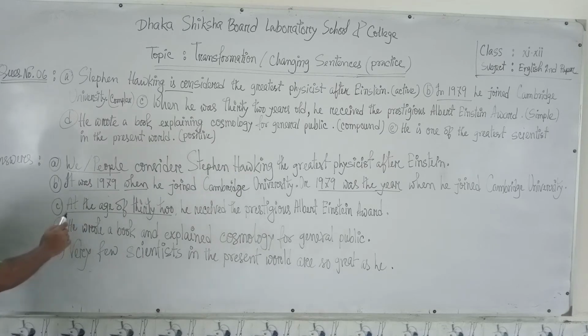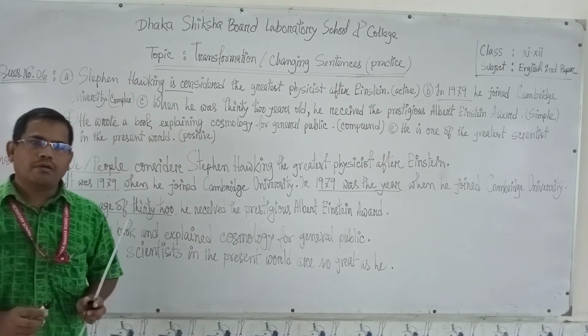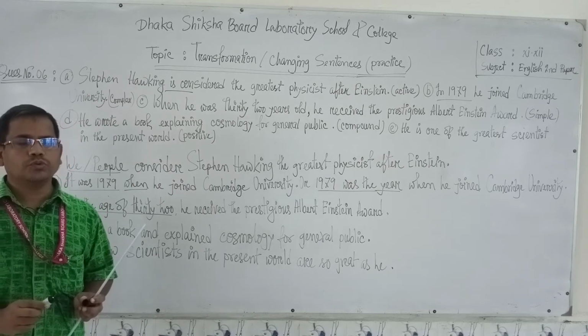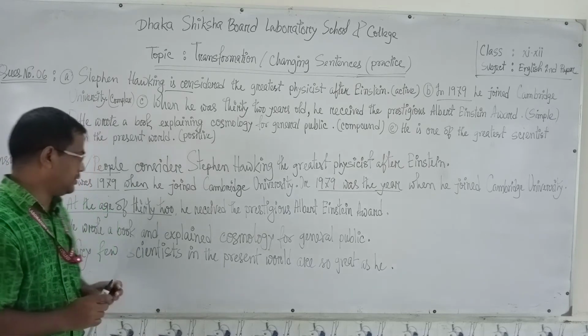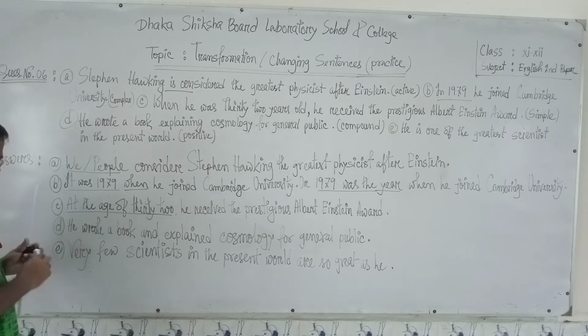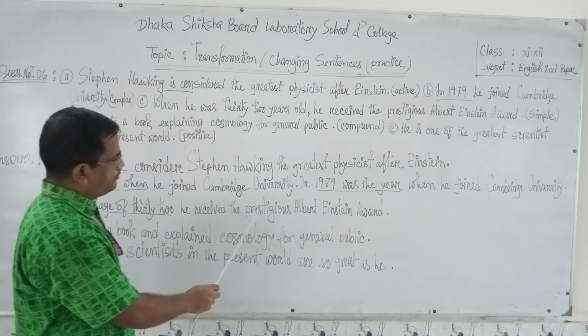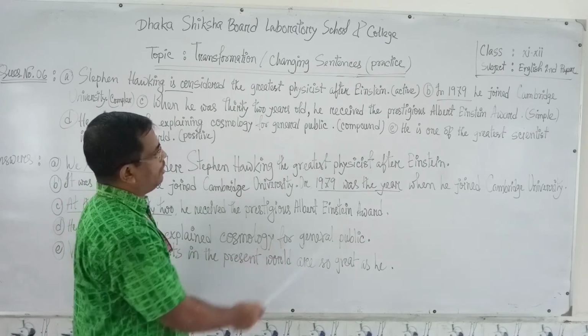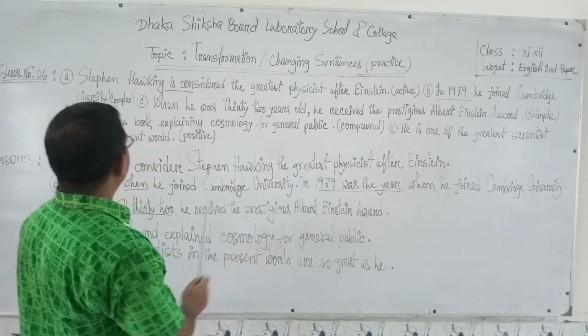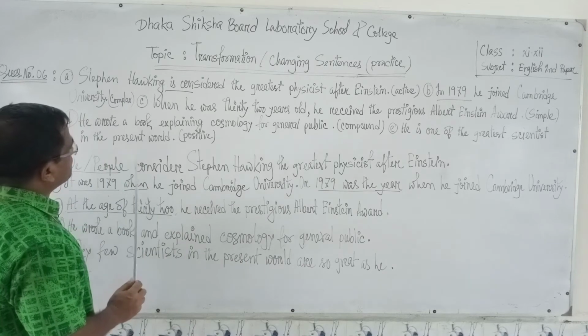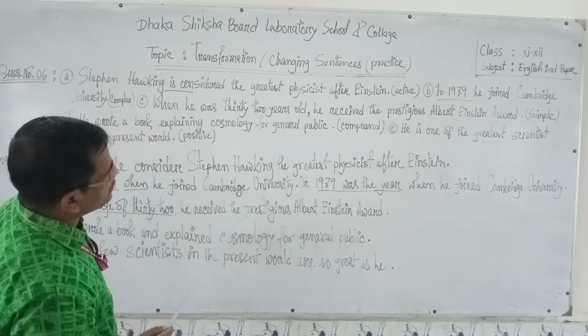You can write this way, at the age of 32, or if you write at 32, that will also be correct. At the age of 32, he received the prestigious Albert Einstein Award. Look where the change occurred.